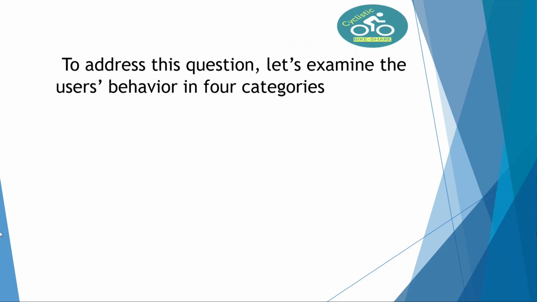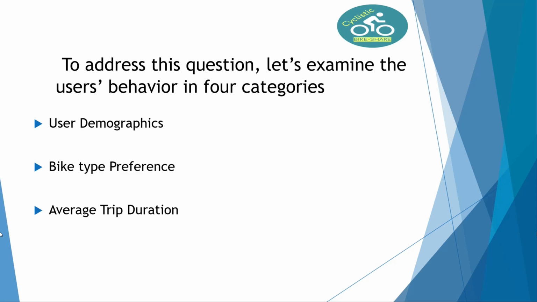Okay, to address this question, let's examine user behavior in four categories. The first one is user demography. This is a total sample of 2023. Then by type preference, we're going to learn about the preference of each group of users, members or casual users. Then the average trip duration during the day, during the hours, and total trips by days. This is more like weekdays and weekends.